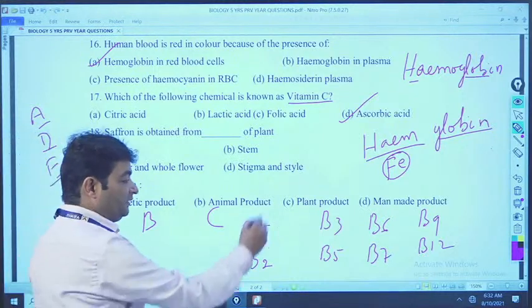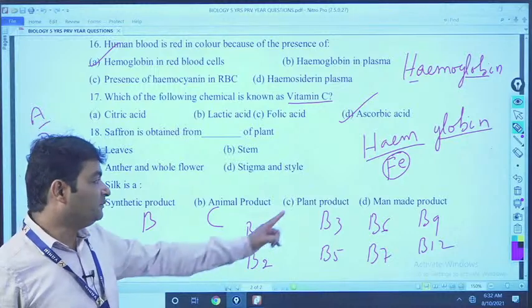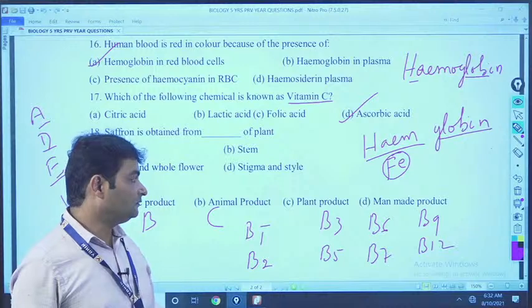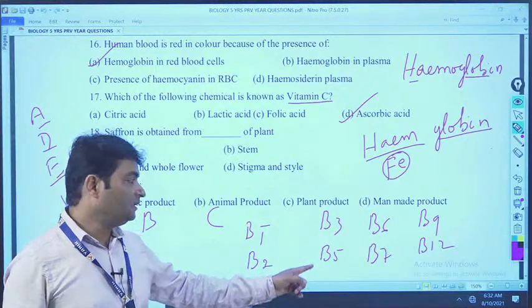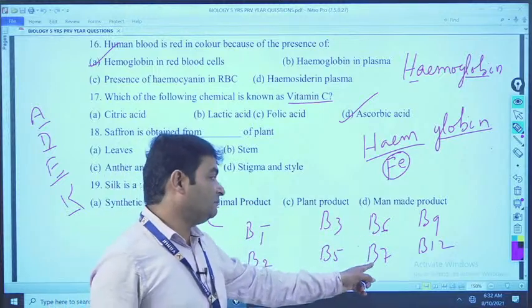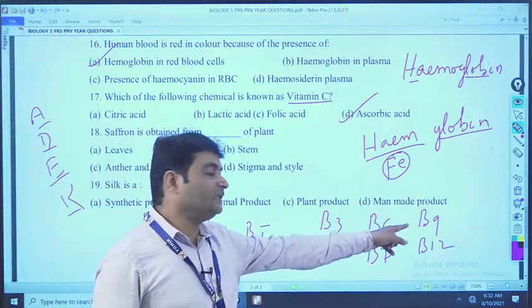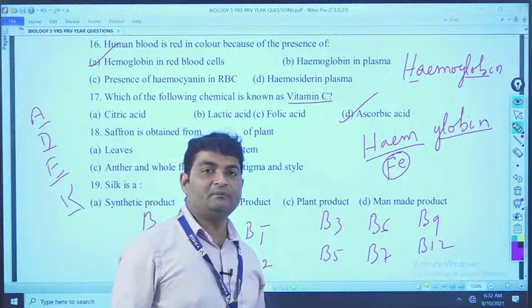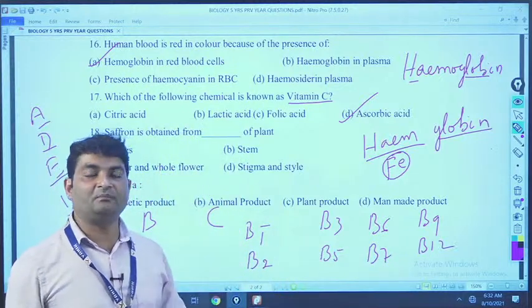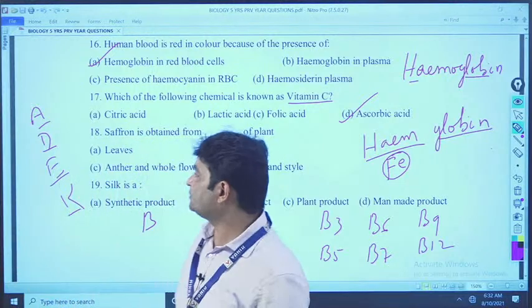Vitamin B1, thiamine, B2, riboflavin, B3, pantothenic acid. Sorry, B3 is niacin, B5 pantothenic acid, B6 pyridoxine, B7 biotin and then B9 folic acid and B12 cyanocobalamin. Clear? So, these are the chemical names of all vitamins. Now, come to next question.